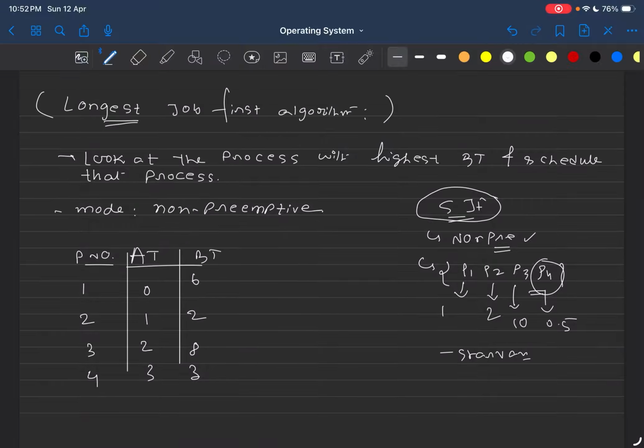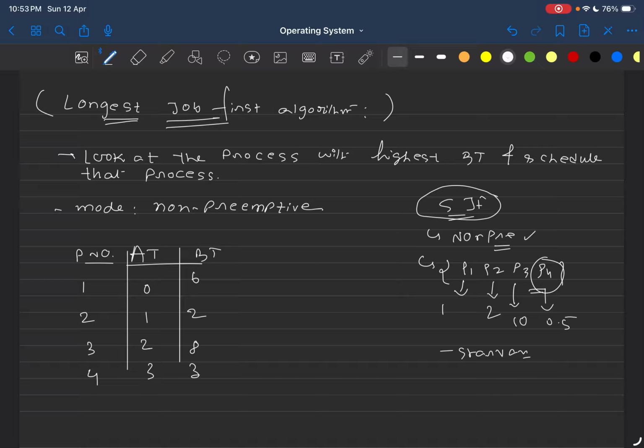Here in longest job first, which kind of process will suffer from this starvation? Those processes which have the least amount of burst time will face this starvation issue. Why so? Because your scheduler will always prioritize those jobs which have the highest or longer burst times. Even if one process has come very early, if the burst time of that process is very low, it will not be prioritized. So that kind of process will face this starvation issue.